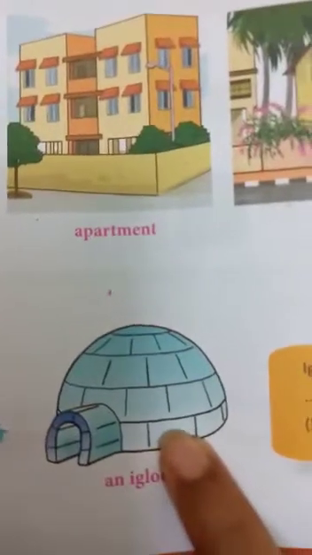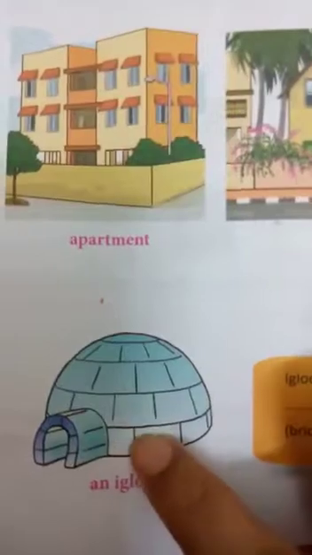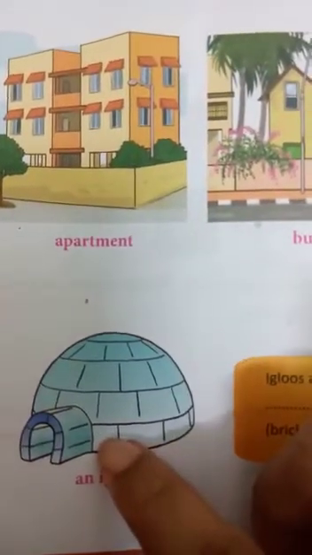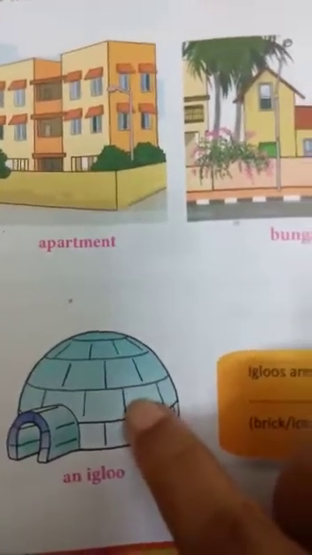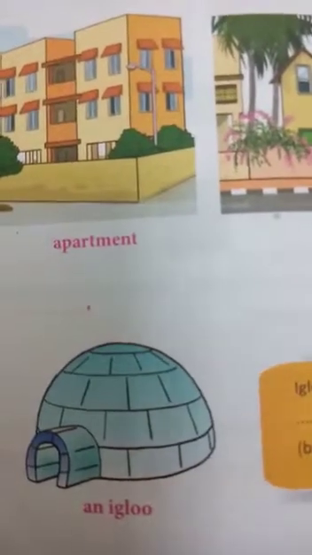And then igloos. So igloos means, see this. This one is an igloo. It is a house which is made of blocks of ice or snow. We can find them only in places where the land is covered with snow all through the year.